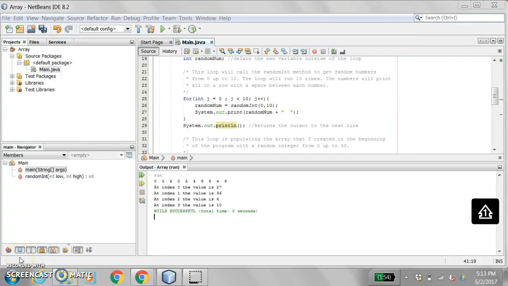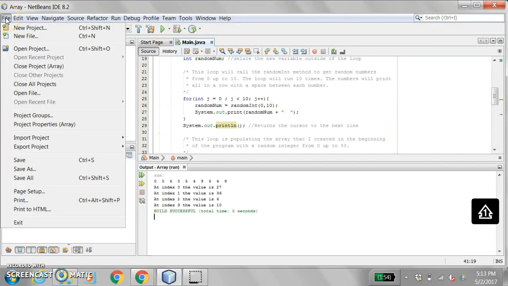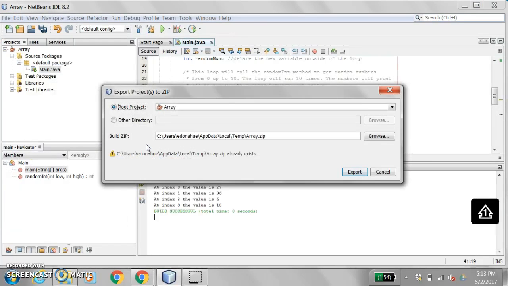In order to export a project in a Windows-based machine, you have to make sure that you open the project, and then you're going to click File, and it says Export Project, and you're going to go to Zip. Once you're here, this is where you need to decide where you're going to save it to.